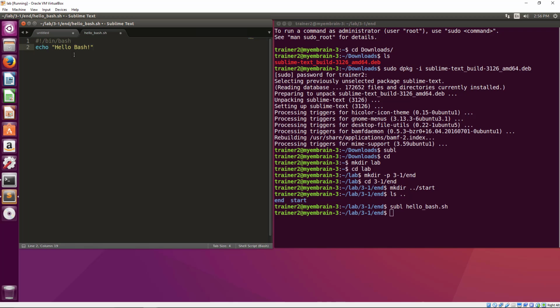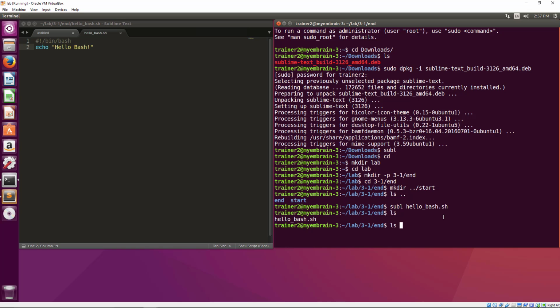Okay, and let's hit Control S to save it. Here we do the ls, but this ls only shows the hello bash, right? To see more detail of the file, we say ls -l, that for a detailed version, and we can see that here it is read-write for you, the user, read-write for the group, and for the world, it is read only.